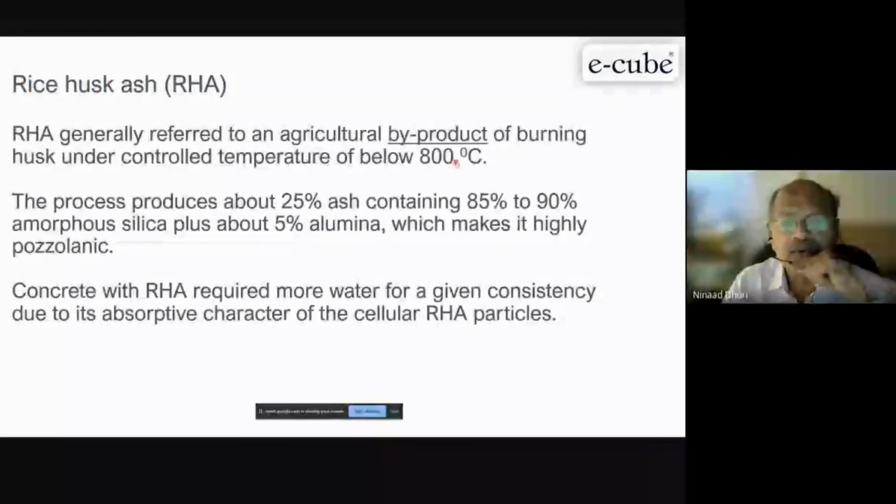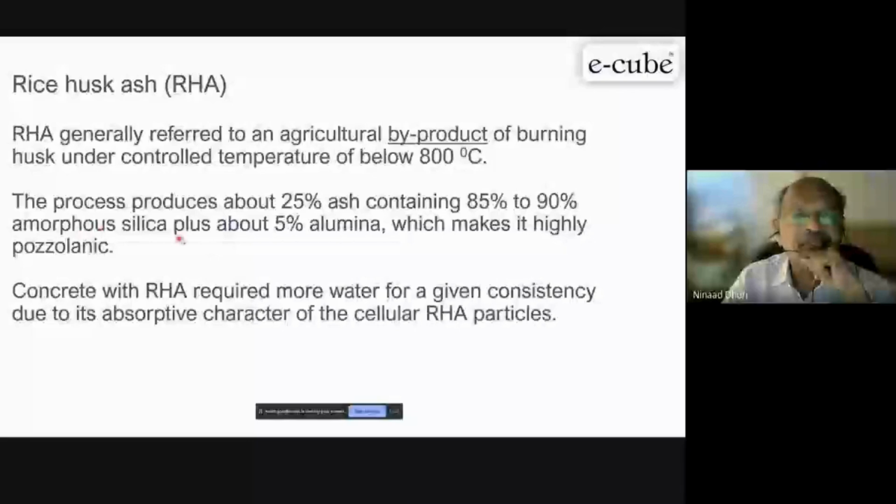See here, around 800, below 800. Rice husk ash. The agricultural byproduct, burning husk under controlled temperature about 800. The process yields around 25% ash and 85 to 90% amorphous silica. This is important for concrete. And 5% alumina.